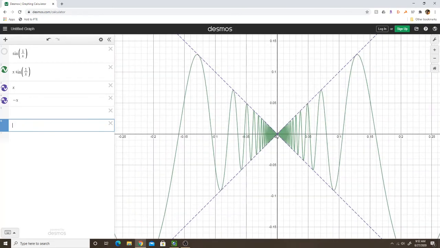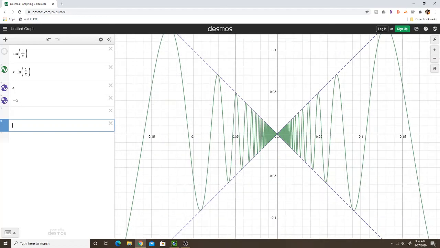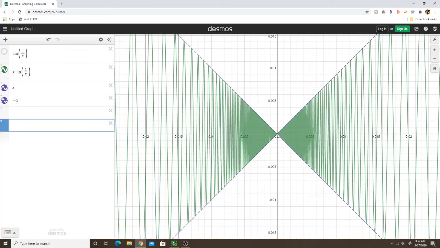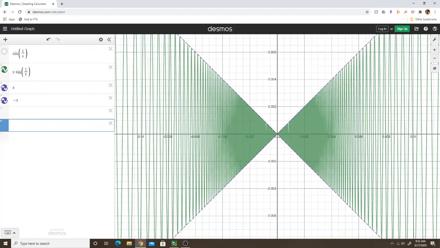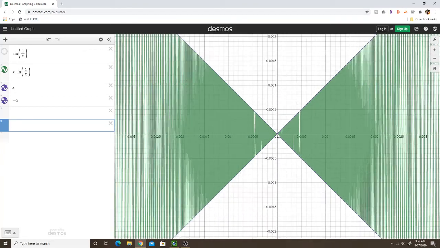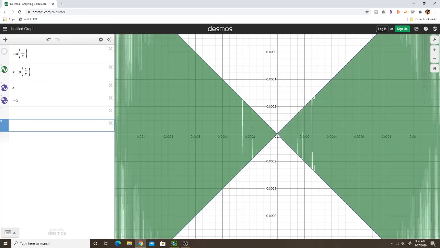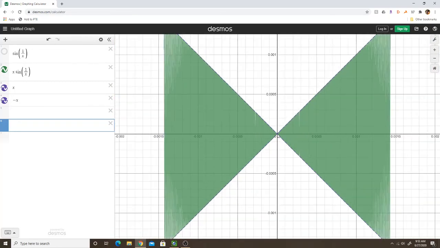So notice that the same thing happens, it's oscillating more and more densely the closer and closer you get to 0, but the function values are sort of tamed by the fact that you're multiplying by x, right? So they're oscillating, but they're still getting closer and closer to 0. Anyway, cool stuff, I think.